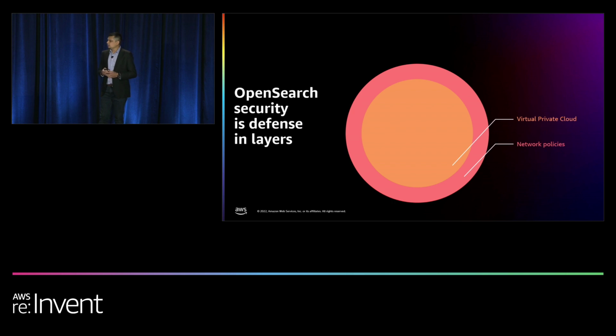The second layer is virtual private cloud, or VPCs. VPCs are like traditional networks in your data center, but these are built in the cloud and they're built for scale. VPCs also provide you with many advanced capabilities to filter and control what type of traffic gets to your OpenSearch clusters.